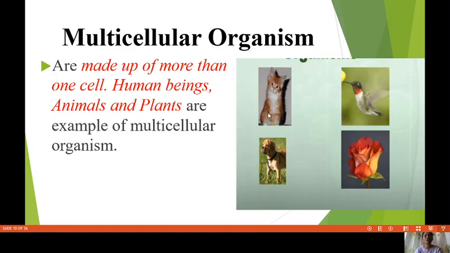Okay, let's go now to your multicellular organisms. So they are made up of more than one cell. Again, they are made up of how many cells? More than one cell. Examples are human beings, animals, and plants. Again, those are the examples of your multicellular organisms. Plants, humans, and animals. So look at this one. And of course me, I'm a multicellular organism.